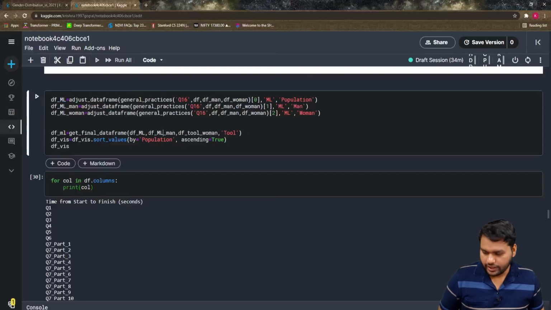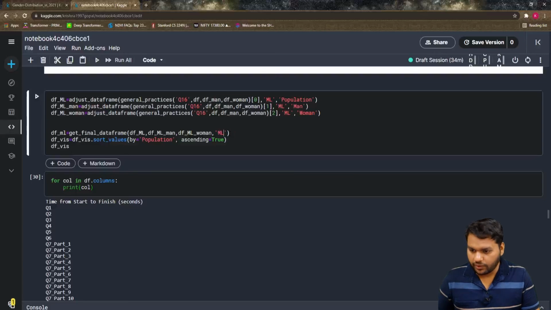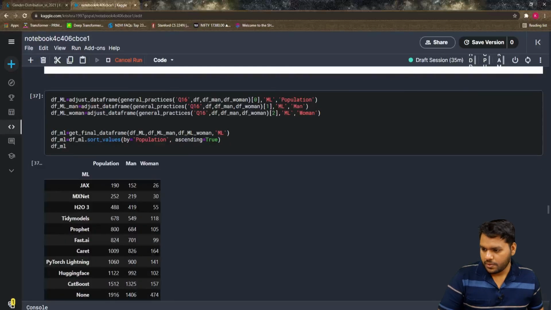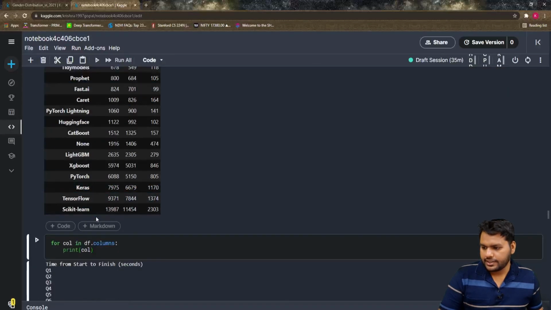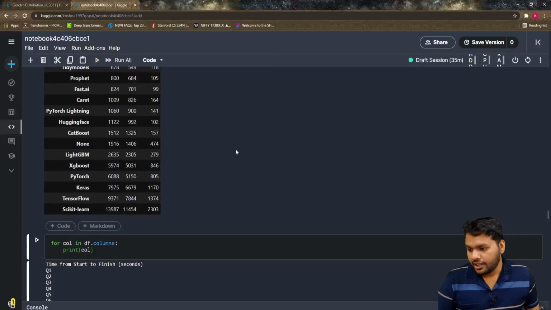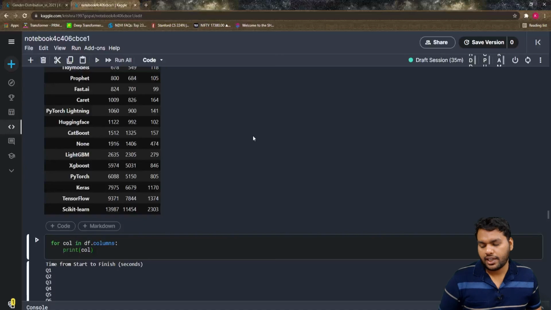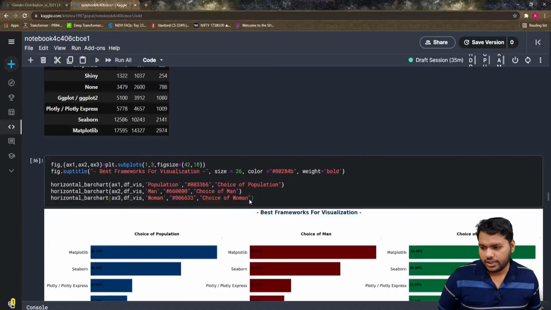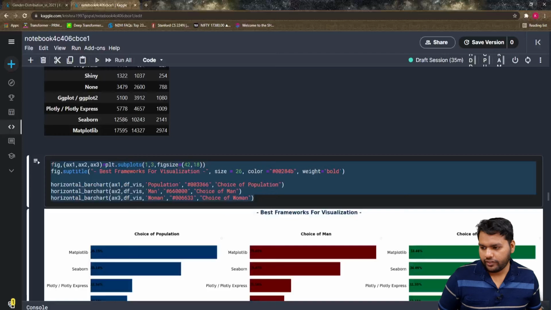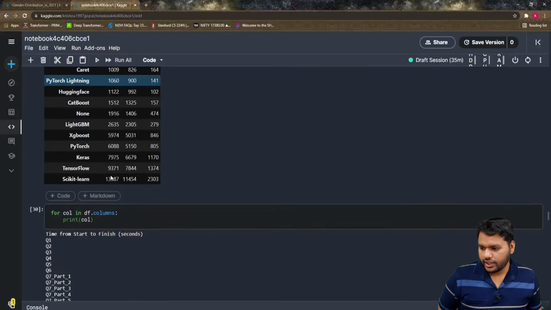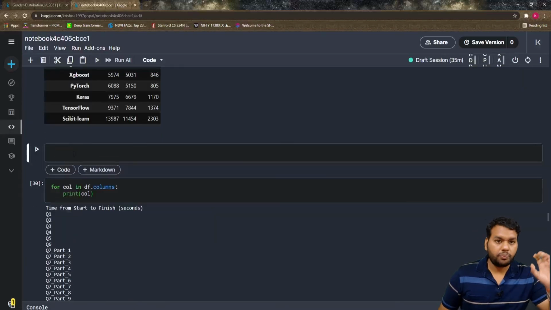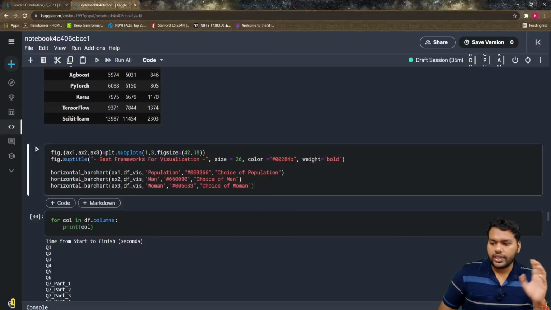Just changing the name, nothing fancy. For ML I get scikit-learn, TensorFlow, Keras, PyTorch. I am even a little bit surprised, because more people are following Keras compared to PyTorch in deep learning. And again, I just call this function down here. It's just copy and paste and changing the name. Very simple.